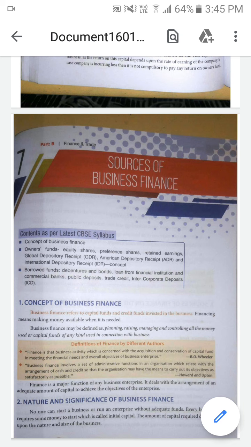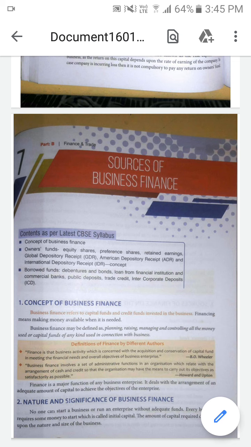So this is the concept and introduction part of business finance. Business finance refers to capital fund and also the credit fund which is invested into the business in order to carry out the business activity and achieve the objectives of the enterprise.